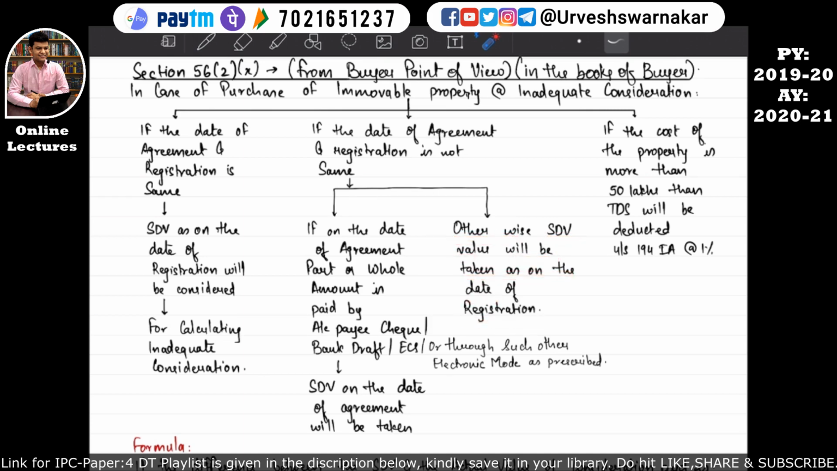I hope this is quite clear to you, and this is a part of TDS. So our section 56(2)(x) comes to an end.